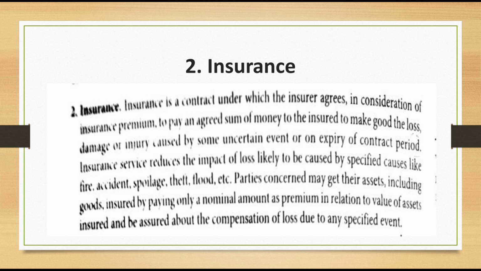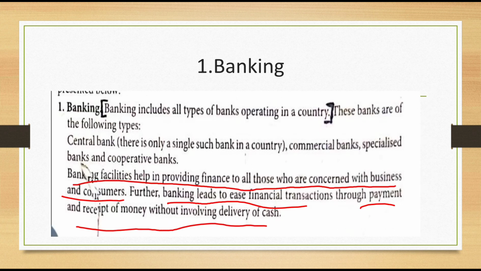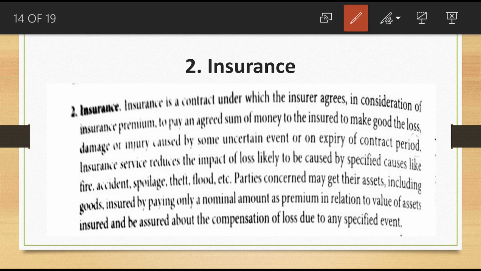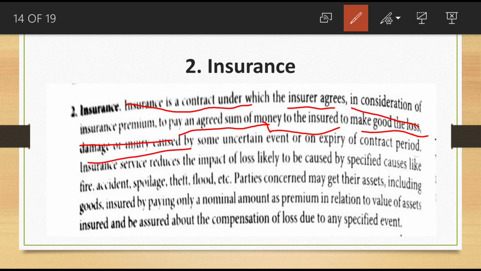So what is insurance? Insurance is a contract under which the insurer agrees, in consideration of the insurance premium, to pay an agreed sum of money to the insured to make good the loss, damage, or injury caused by some uncertain event or on expiry of a contract period.